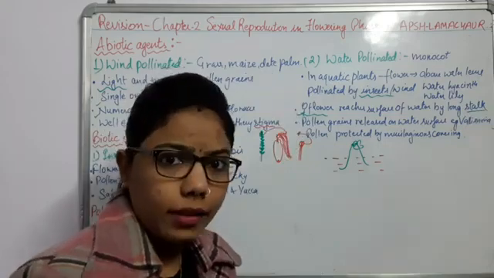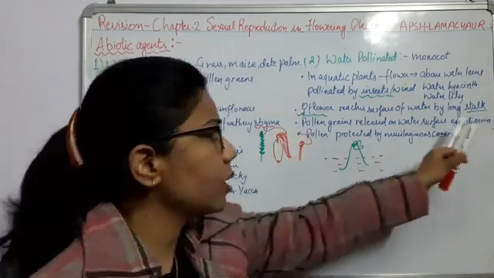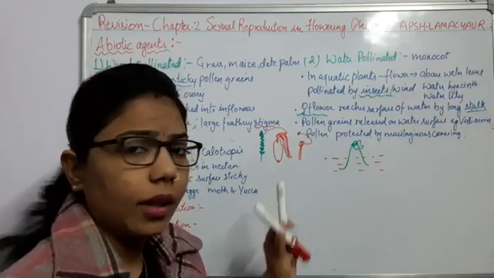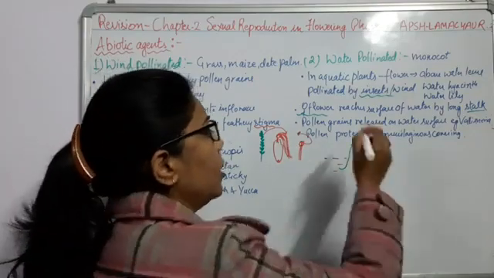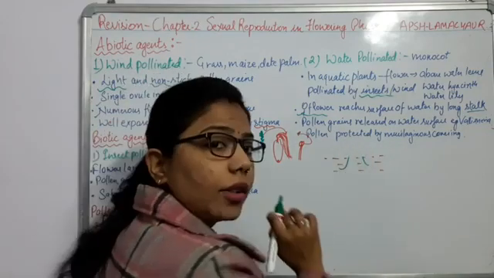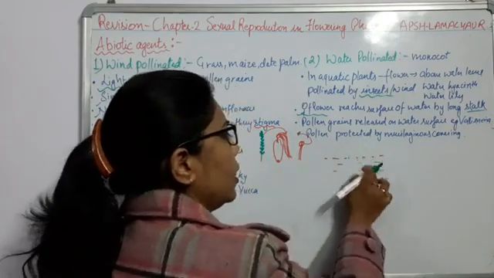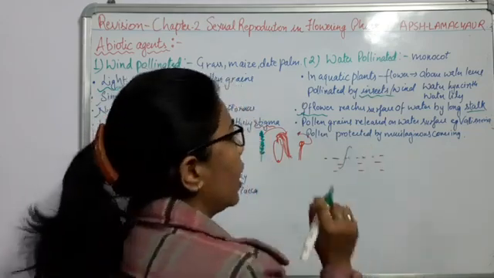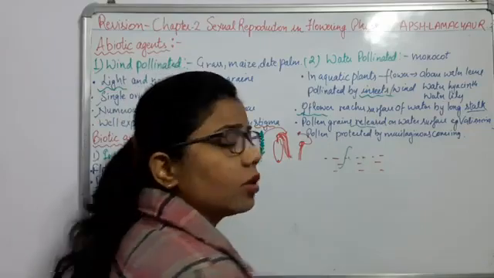Stalk of anther, and we know that the stalk is present where? If I talk about this, anther filament. Okay, so at this time the female flower reaches the surface level. I'm not talking about this condition. Okay, here this part will come outward of this one, and the pollen grain is released on the water surface.